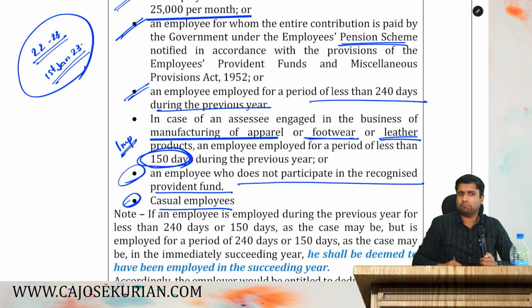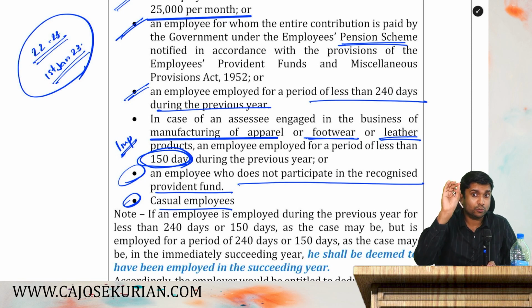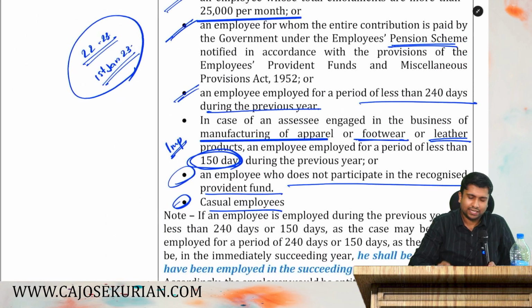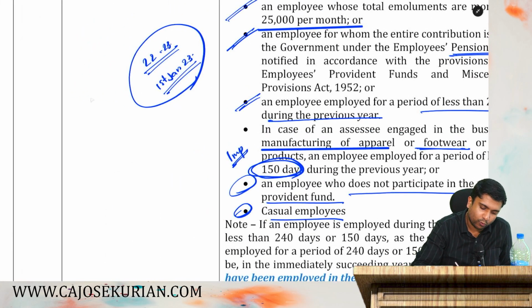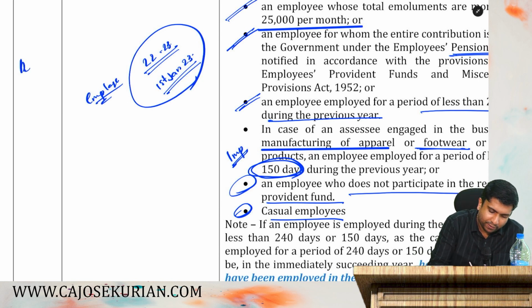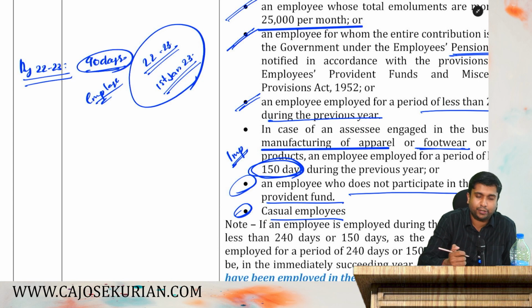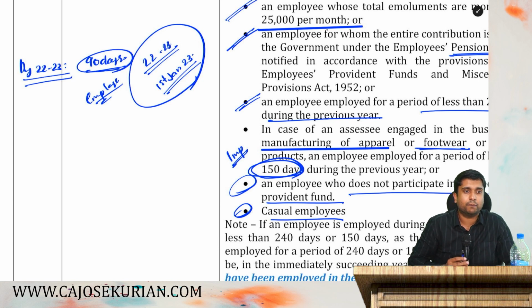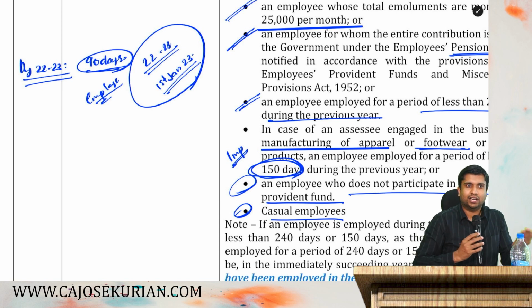But there is a problem. There is a problem with this. Can you listen carefully? There is an issue with this. Listen. I have appointed an employee on exactly 1st January. Are you all with me? In the PY 22-23, how many days has he been employed? Only 90 days. In the PY 22-23, he has been employed in my company only for 90 days. Then according to the theory we have learned, he is not an eligible employee or an additional employee. You will not get deduction for his salary. Are you all with me?